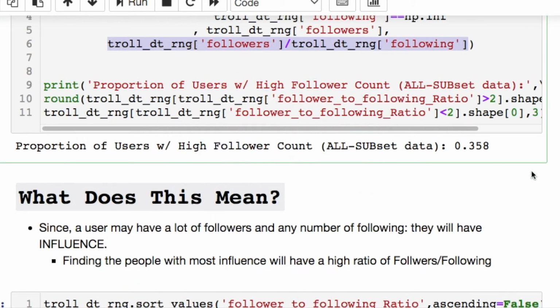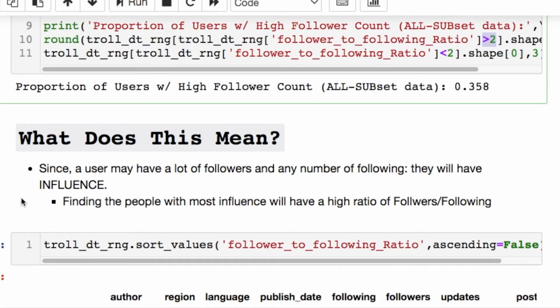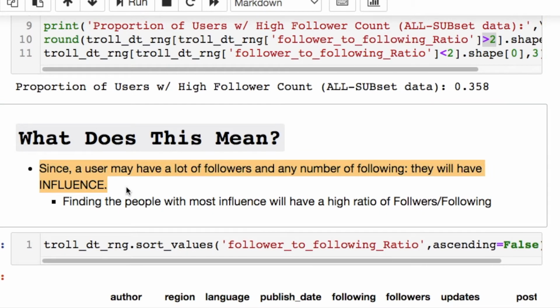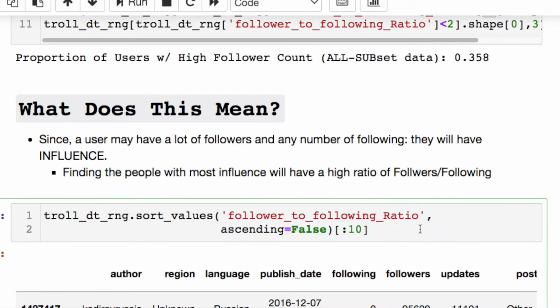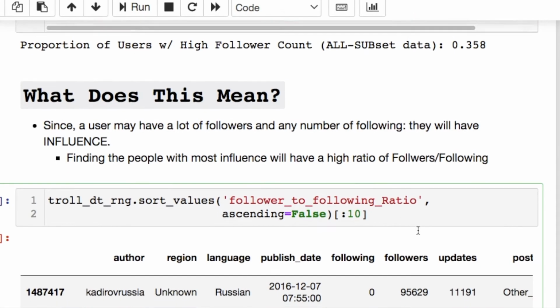And what we found in the subset data of 500,000 tweets is that roughly 35.8% of them are from people with a high follower count, where the threshold was a ratio of at least double follower to following. But what does this even mean? Since a user may have a large amount of people following them, that means they may have a lot of influence. And as this ratio grows, they may have more influence. So I decided, let's find out who has the most influence in our data set.